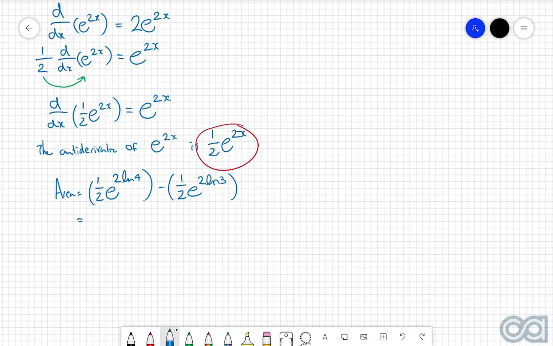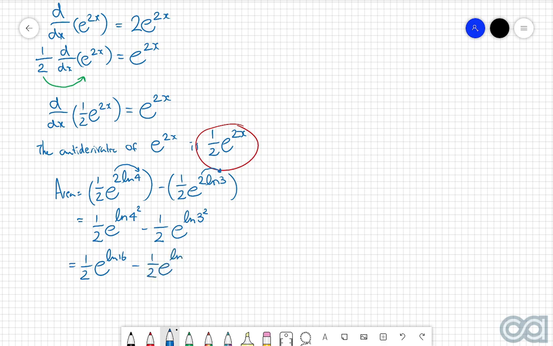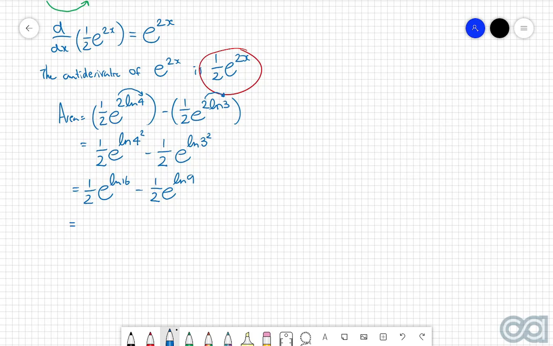So with this first term here, we can write that as 1/2 e, and then the 2 ln4 can be rewritten as ln4 to the power of 2 by bringing that 2 up as the power. And then this second term we can rewrite as 1/2 e, and then ln of 3 to the power of 2, because we can bring that 2 up as the power. In which case we get 1/2 e to the power of ln of 16, take 1/2 e to the power of ln of 9. And then this first term will just be equal to 1/2 of 16, and the second one will be 1/2 of 9. In which case we're going to get 8 minus 9 over 2, which is equal to 3.5 units squared.